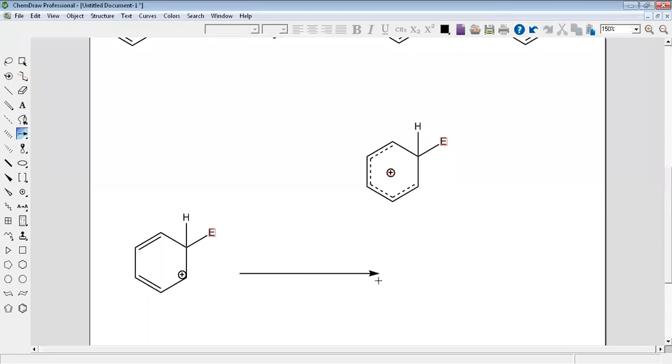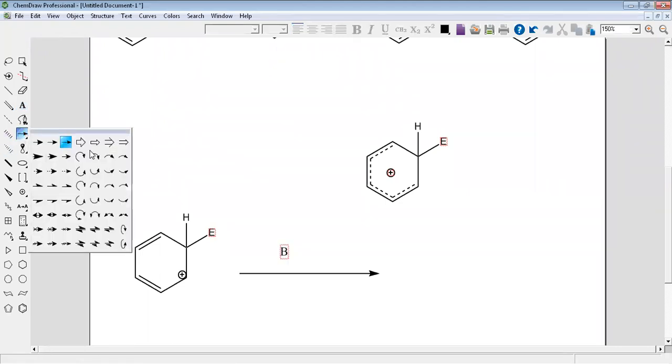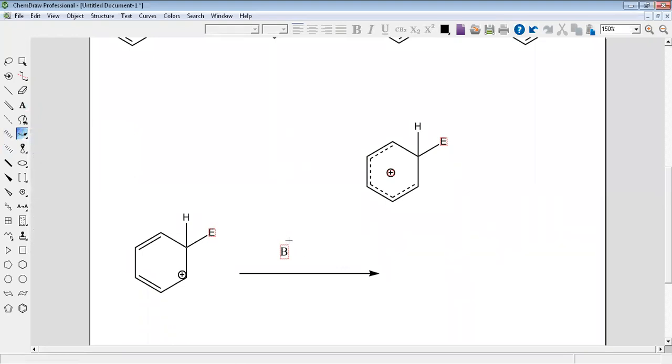We have a base here. Or we have a nucleophile. Okay, we have a nucleophile. What will happen? Now, the nucleophile will attack the electrophile, or will it attack the proton? Attack the proton. Both of the electrons here in this sigma bond will be converted to make a new pi bond. Okay, a new pi bond.